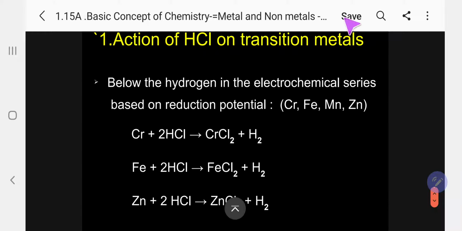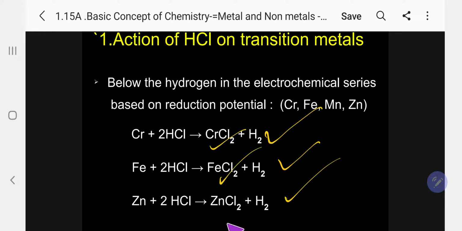Now come to transition elements. In this case, you should be very careful. Below hydrogen in the electrochemical series, based on reduction potential, chromium, iron, zinc, manganese, they produce hydrogen. The corresponding chlorides will form. Chromium chloride, ferrous chloride, zinc chloride. There are two different chlorides formed. The lower one will be the more stable one. Kindly follow. That is normally the major one.